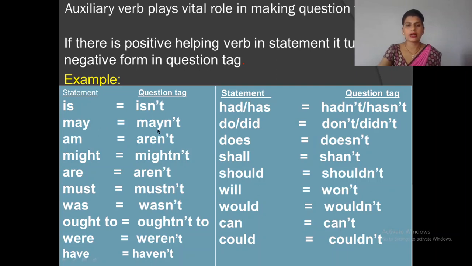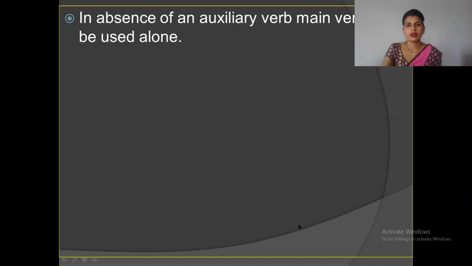Similarly, am, aren't; might, mightn't; are, aren't; must, mustn't; was, wasn't; ought to, oughtn't to; were, weren't; have, haven't; had, hadn't; has, hasn't; do, don't; did, didn't; does, doesn't; shall, shan't; should, shouldn't; will, won't; would, wouldn't; can, can't; could, couldn't, etc. In absence of an auxiliary verb, the main verb will be used alone.